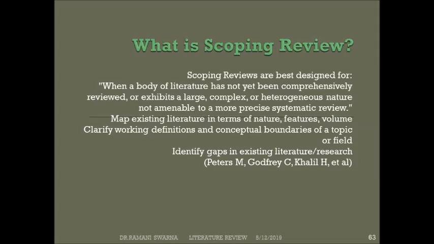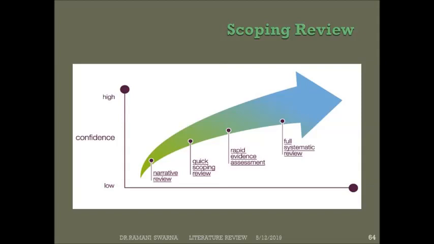Scoping reviews are best designed for, as given to us by M. Peters, C. Godfrey, and H. Khalil et al., in their book, when a body of literature has not yet been comprehensively reviewed, or exhibits a large, complex, or heterogeneous nature not amenable to a more precise systematic review.